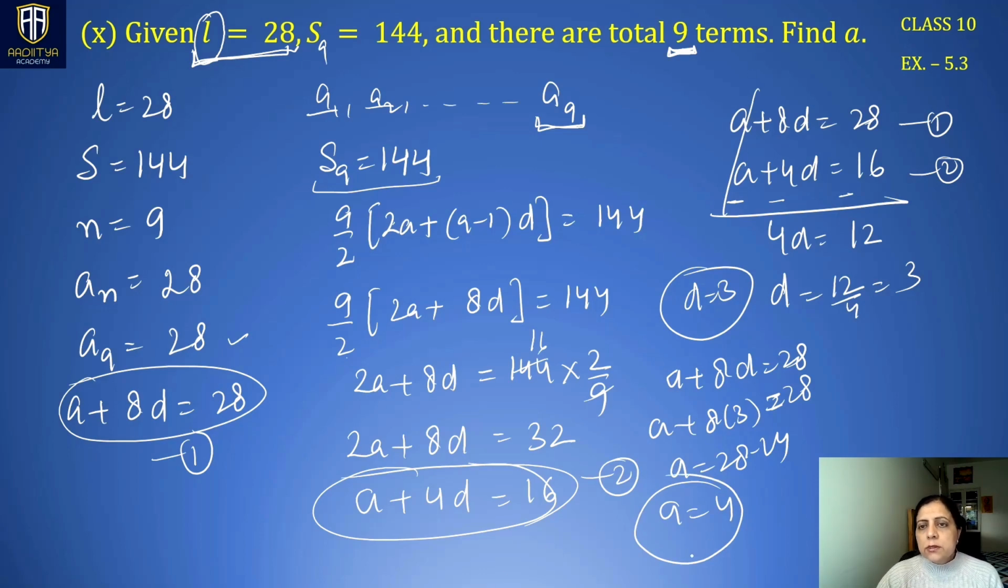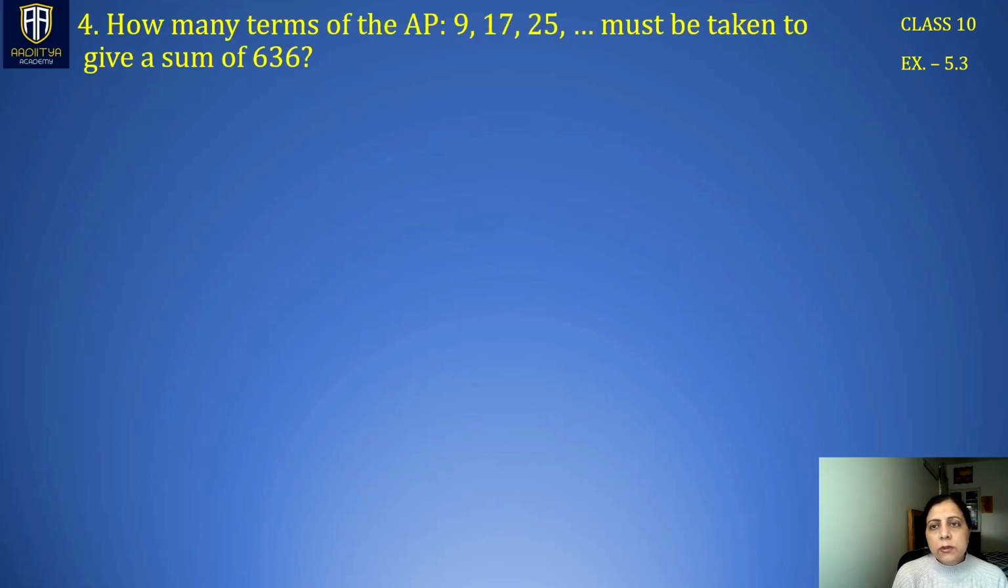Right? So this is the value of a in this case. So now we are done with those 10 parts of question 3. The next question says, how many terms of the AP must be taken to give a sum of 636? The AP is given to us with first terms 9, 17, 25 and so on. We do not know the number of terms in the sequence, but we require a sum of 636.